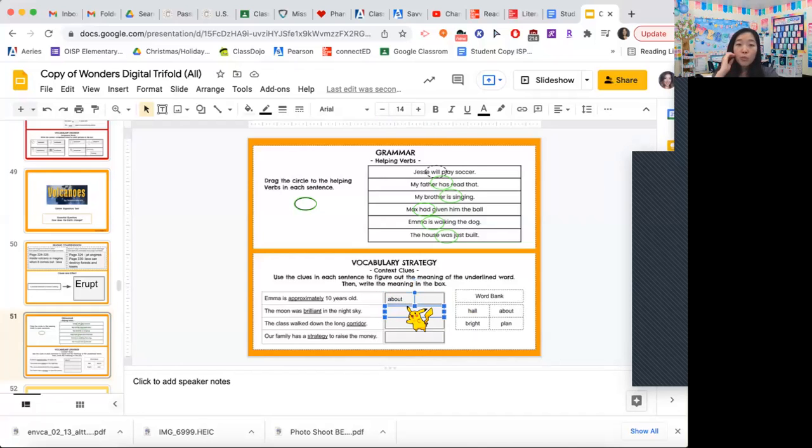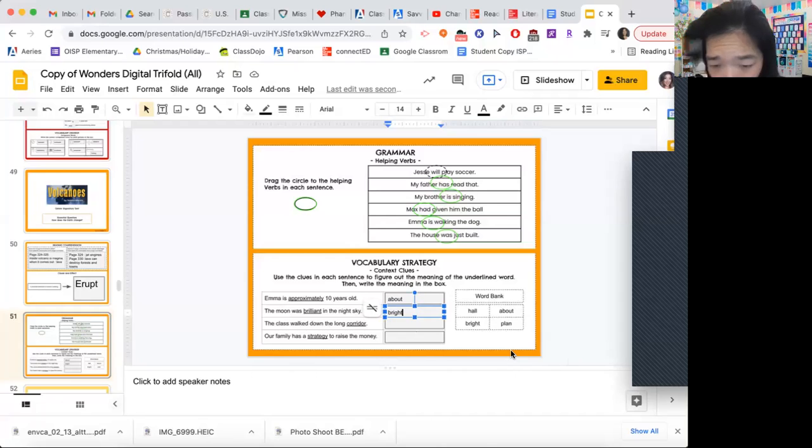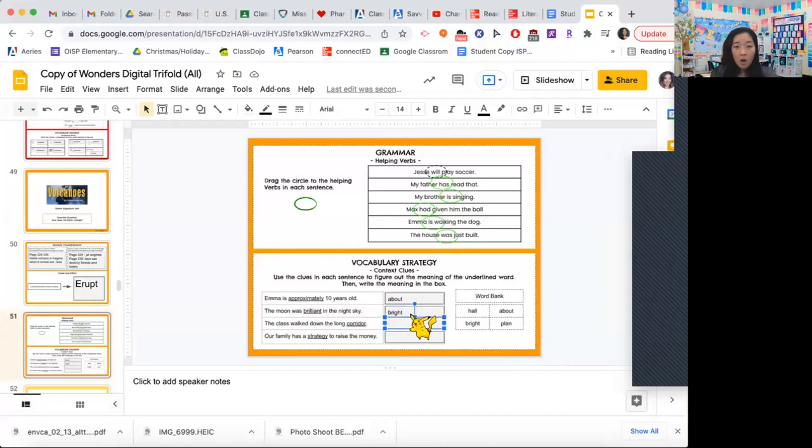Okay, the moon was brilliant in the night sky. The moon was hale in the night sky. The moon was bright in the night sky. The moon was plan in the night sky. Bright. Very good. And then next one, the class walked down the long corridor. The class walked down the long hall. It says hall. I don't know why I kept saying hail. I'm sorry. Hall, you're right, hall. And then the last one must be plan. Our family has a strategy to raise the money. Our family has a plan to raise the money.